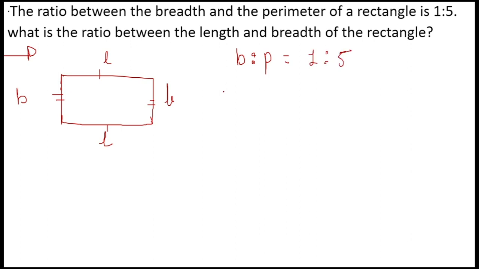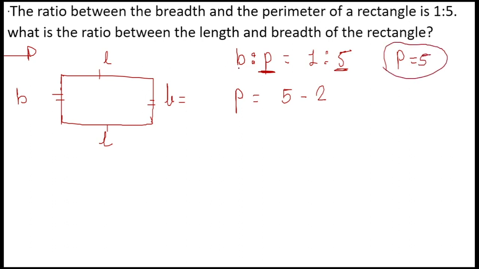For example, the ratio between the breadth and the perimeter of the rectangle is 1:5. So here I am taking the perimeter as 5 parts. Can I take this like this? Yes. Can I take the perimeter as 5x, perimeter as 5?